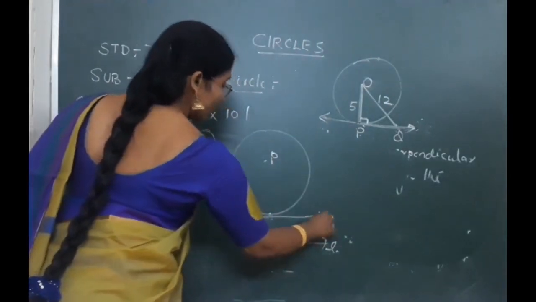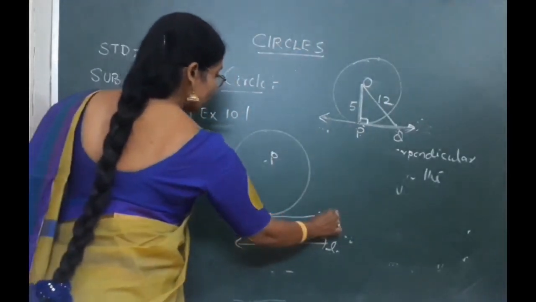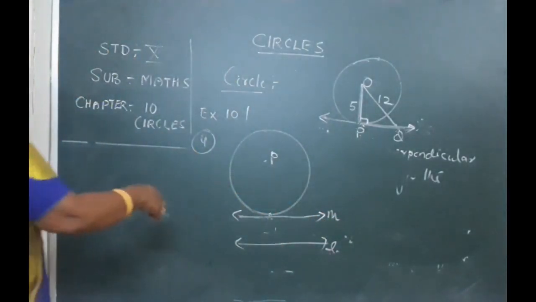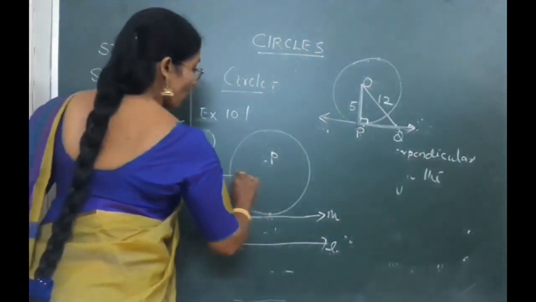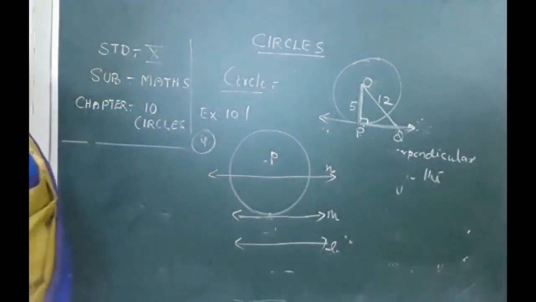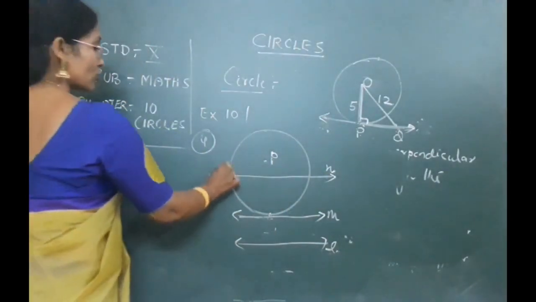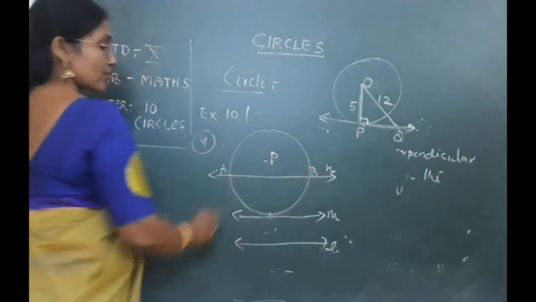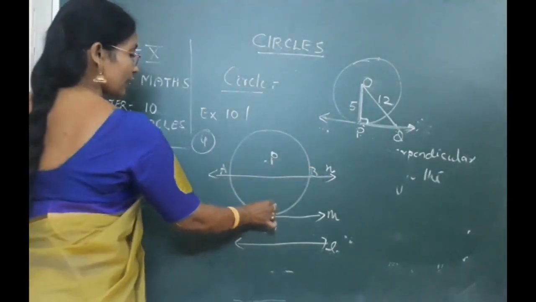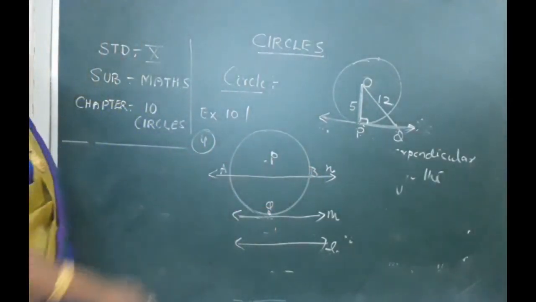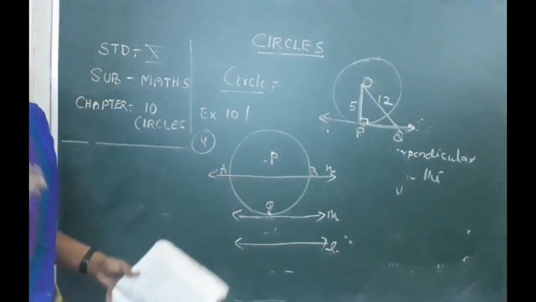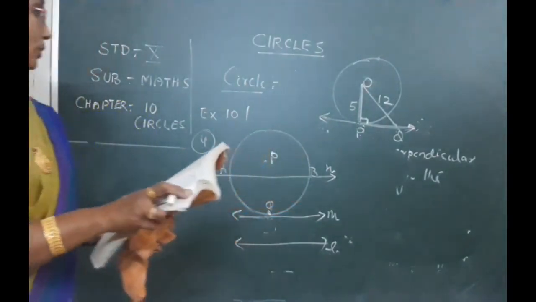So parallel, and also I have drawn here this line M, which is parallel to this line L as well as being a tangent. Now one more line I have drawn here this way, N, which is also parallel to the given line L, but it is a secant. Why is it a secant? Because it touches the circle at two different points. Here it is touching the circle at only one point, therefore it is a tangent. Clear for you? Now these are the questions of exercise 10.1, question number 4 also explained.